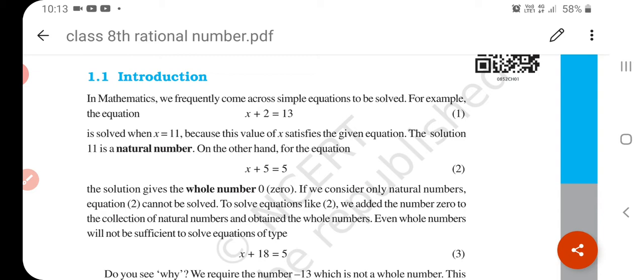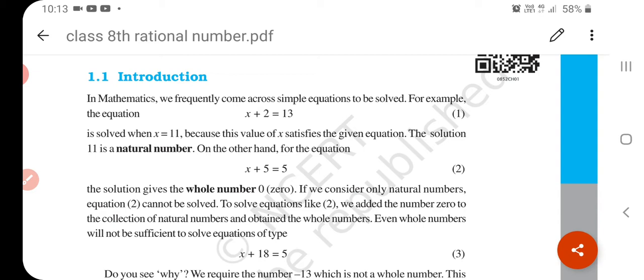Now student, you see negative numbers in so many places. If you go to a market or a mall and want to go to the parking area, in the lift there are the numbers -1, -2, because the parking area is always in the basement, which is denoted with a minus sign.